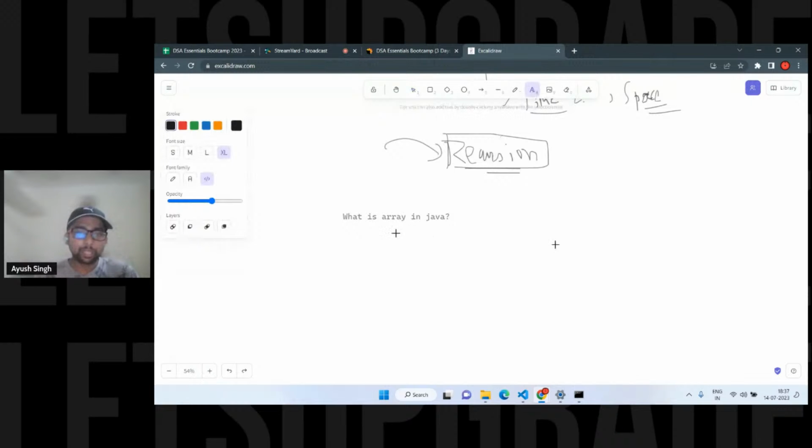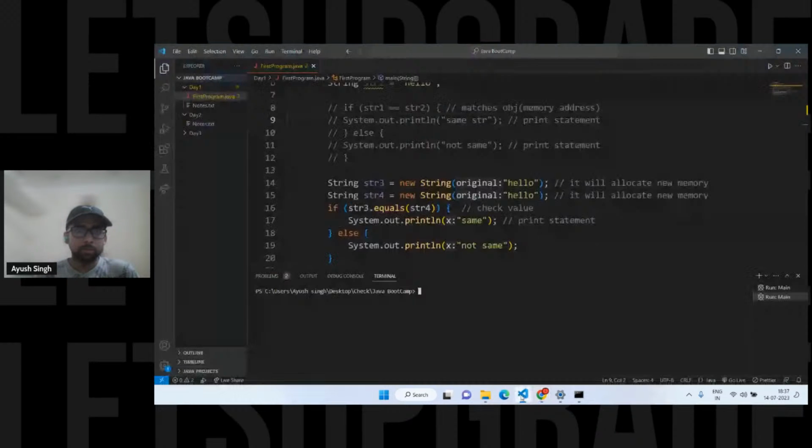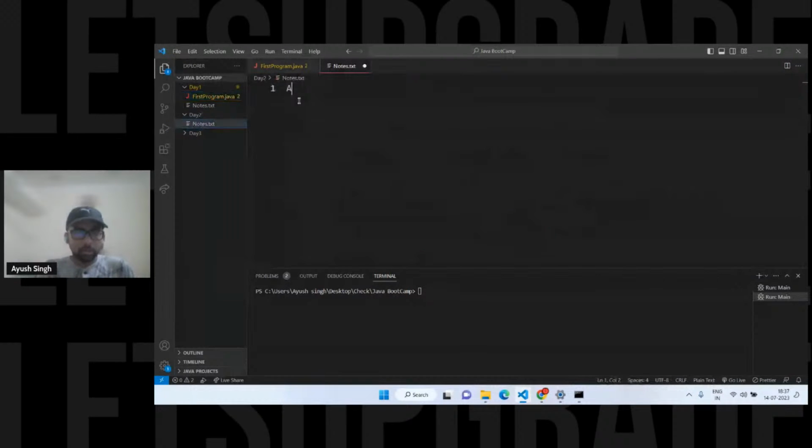I mean, few points are important, right? Let's suppose the first point is obviously that it is a collection of similar data type, right? Okay. The better way is I'll show you in the VS Code itself. I'll have kind of notes, so I'll tell you a few points. We'll not stick with much of the theory part, although I'll explain everything.